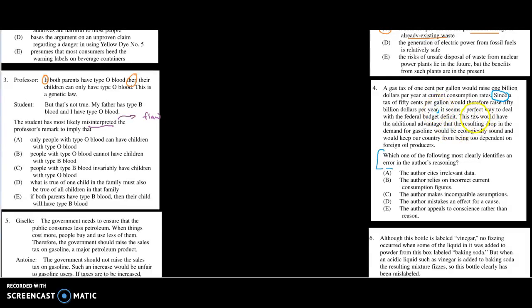Well, let's see. What's our conclusion? It seems a perfect way to deal with the federal budget deficit. What's the it though? A tax of 50 cents per gallon would raise. Oh, okay, so we're talking about the tax, right? A tax of 50 cents means a perfect way to deal with the budget deficit. I don't know, perfect. How about this? Solves deficit.